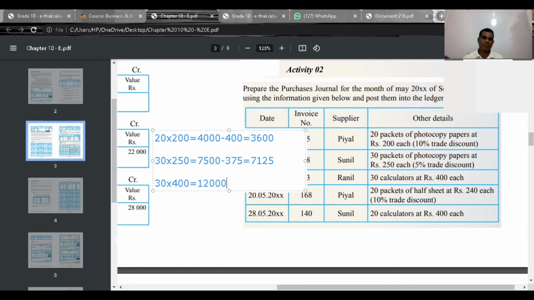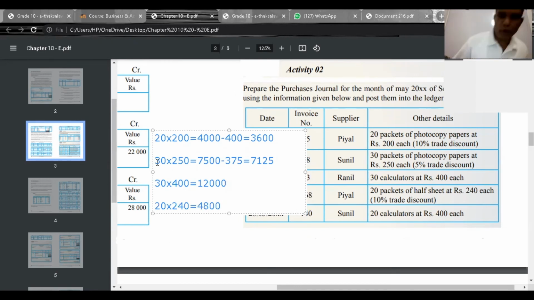No discount should be deducted. Next one, 20 into 240 equals 4,800. Now look at next one, the last one, 20 into 400. Then value is 8,000. Now this is how you have to record. These are the values that should be recorded: 3,600, 7,125, 12,000, 4,800, 8,000. PR 3,600, Sunil 7,125, Ranil 12,000, PL 4,800, Sunil 8,000.